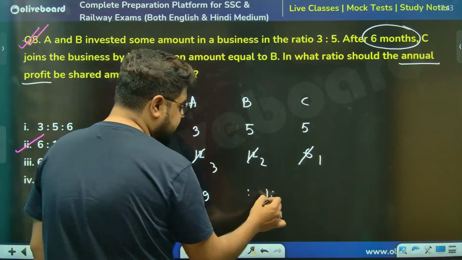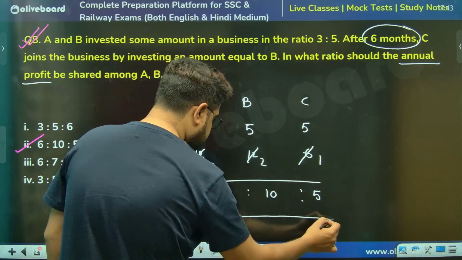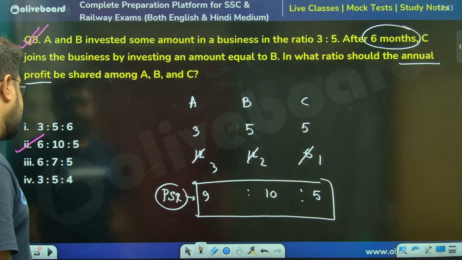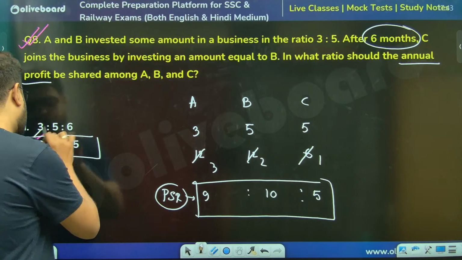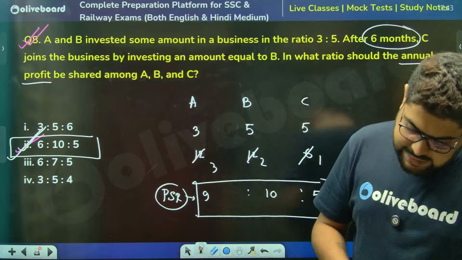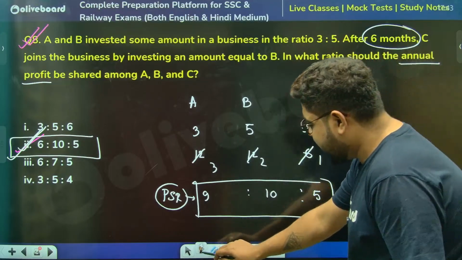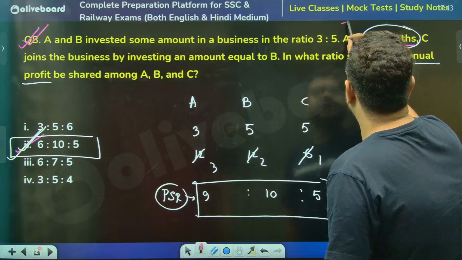5 into 2, sir, 10. 5 into 1, sir, 5. Sir, 10, 5, 10, 5, only this one. Now let me give you a shortcut, a way to think short. Yes, Chinmay, exactly what I'm about to say. Sir, please understand. Just take this.